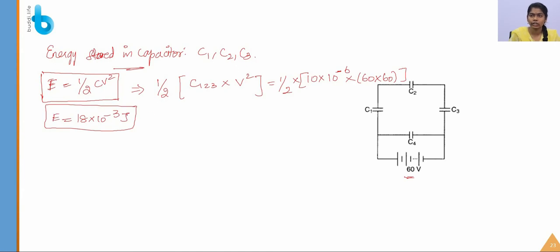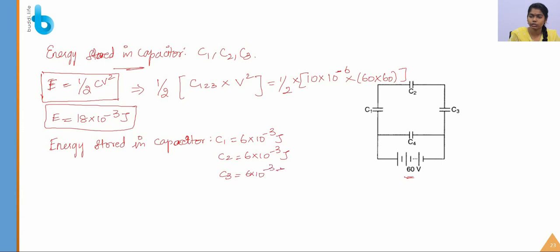So how much energy is stored in each individual capacitor C1, C2, C3? For individual capacitors, the energy stored in C1 is 6 into 10 to the power of minus 3 joule. Similarly, C2 is 6 into 10 to the power of minus 3 joule, and for C3 also 6 into 10 to the power of minus 3 joule. Okay, so let's calculate the energy stored in the capacitor C3.